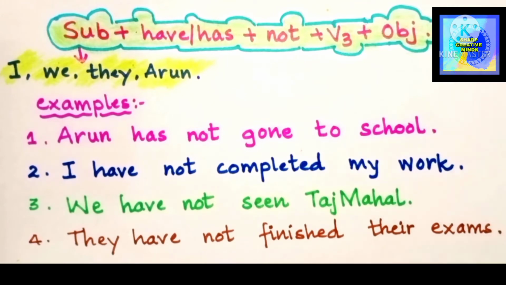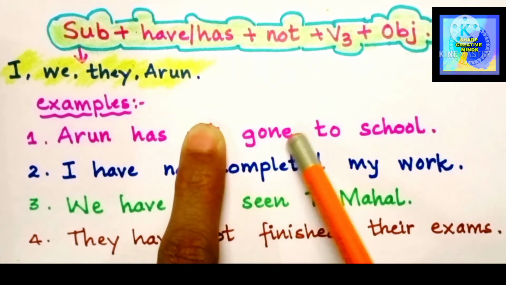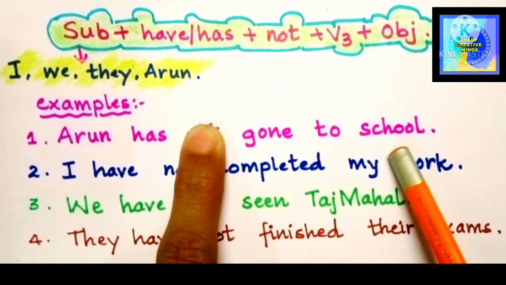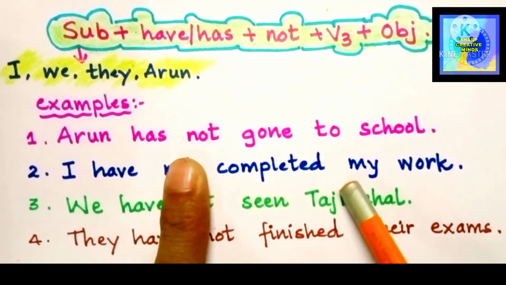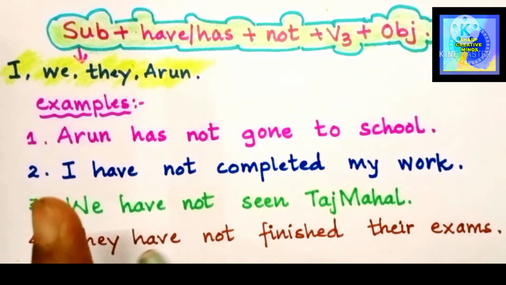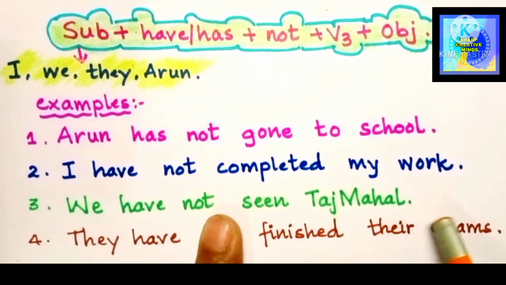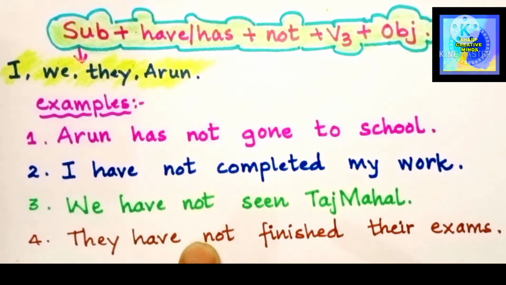Just if I remove not from here, see, Arun has gone to school. So again it got converted into the present perfect tense. I have completed my work. We have seen Taj Mahal. They have finished their exams. So when I remove not from here, the sentences automatically give us the present perfect tense.